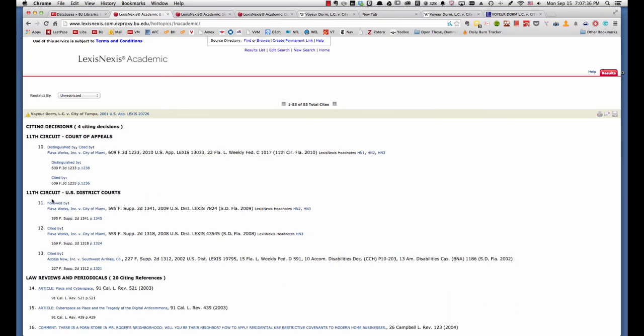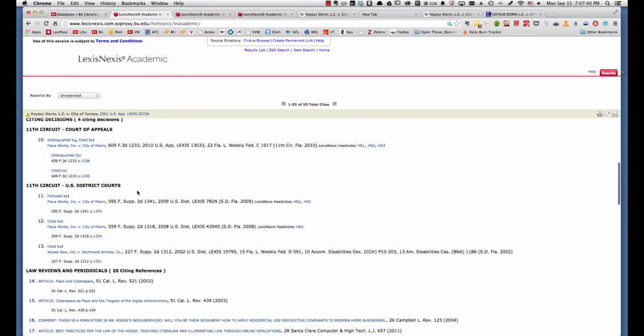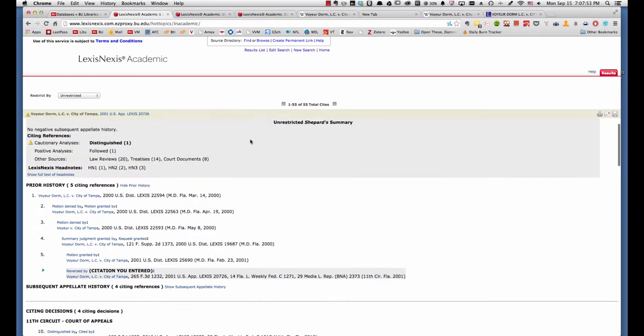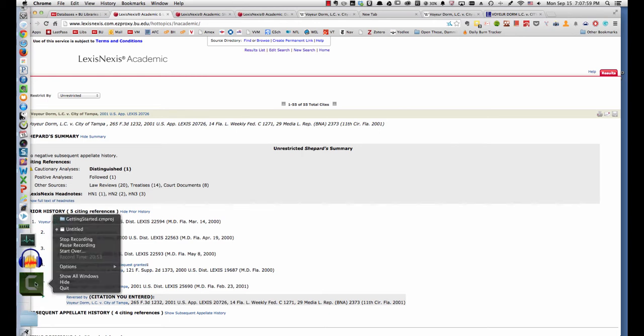And if we look at this, we can see that the only other cases that have really looked at Voyeur-Dorm and relied on it, at least these two, arose in Florida. And this one did as well. So that gives us a little bit more structured look at the Voyeur-Dorm decision than we had before. So I'm going to pause for a moment here.